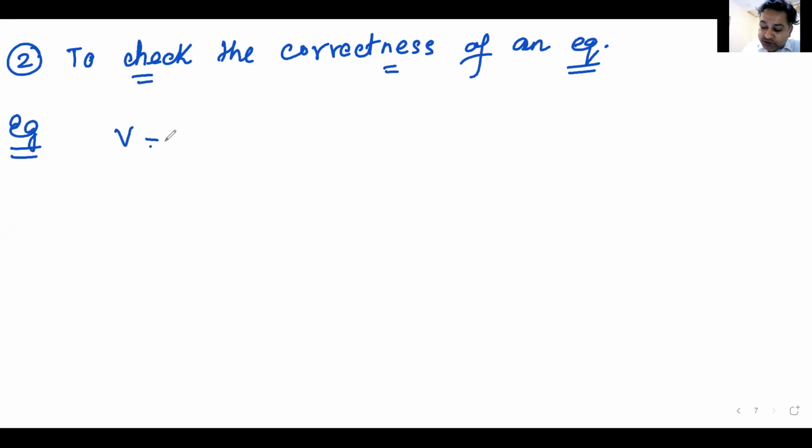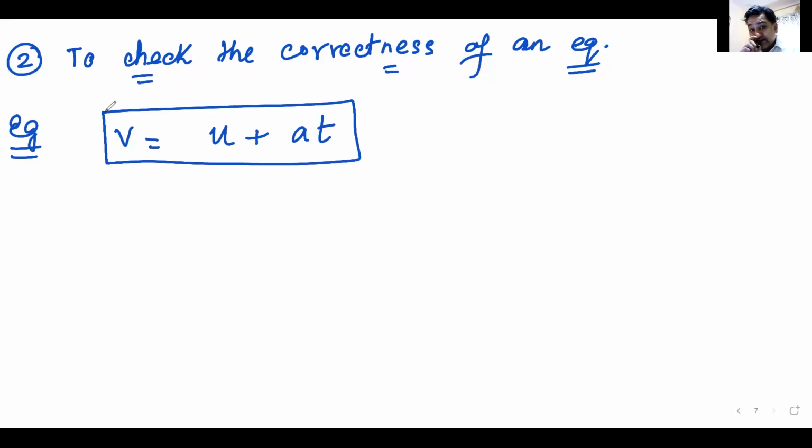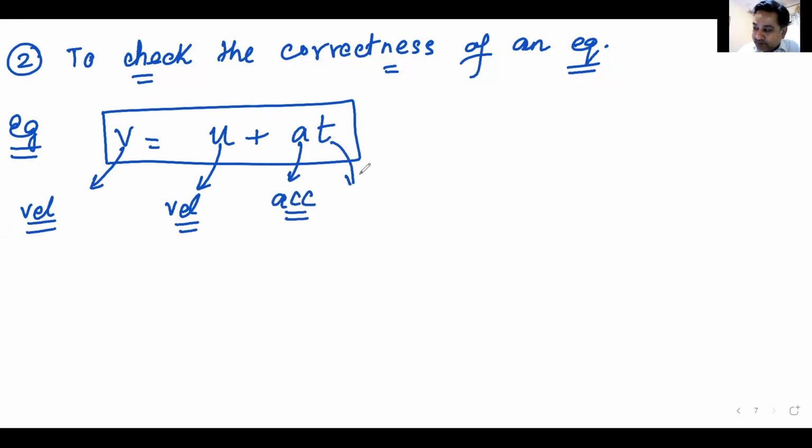Let us say we have an equation V is equal to U plus AT. And we need to check whether this equation is correct or not. What does V stand for here? V stands for final velocity. Let us just call it velocity now. U stands for initial velocity. Let us call it velocity now, because I am only concerned with dimensions, not initial and final. A is acceleration. Let us call it acceleration only. And T is time. Let us call it time only. So I have to check whether this equation is correct or not by dimensions.